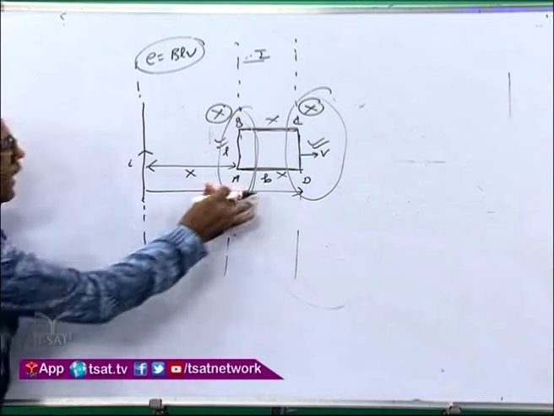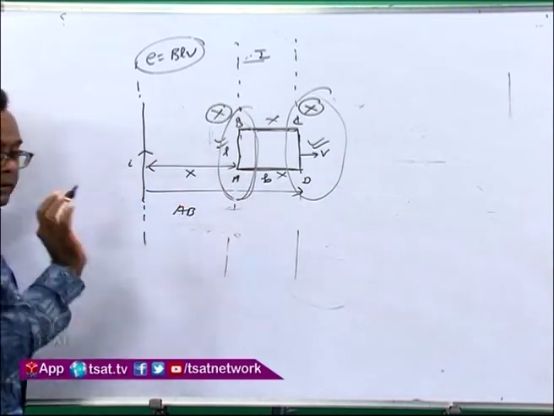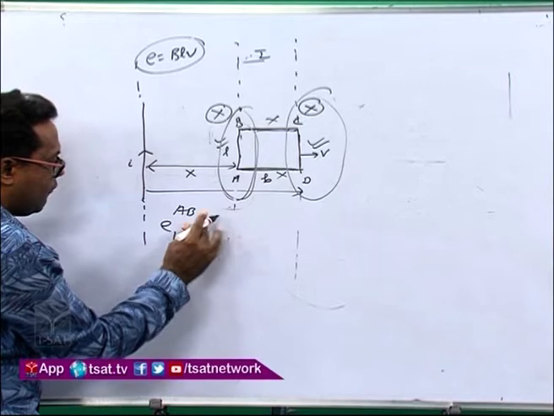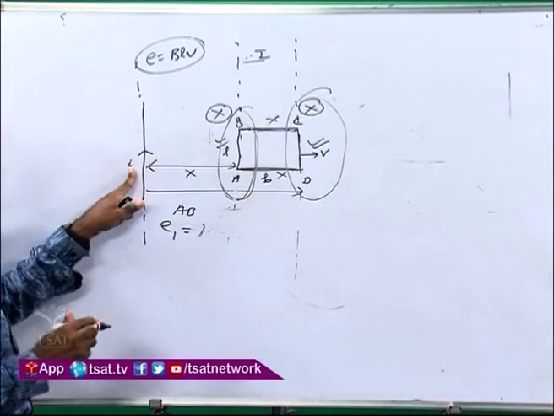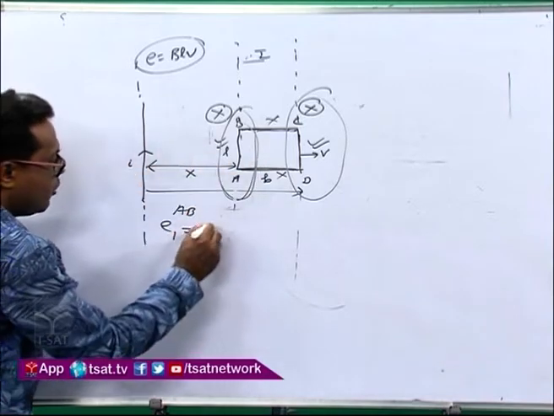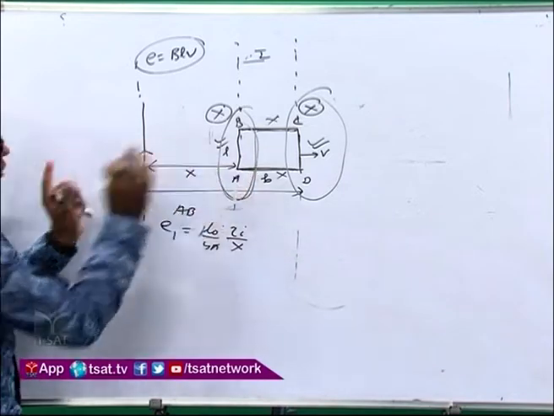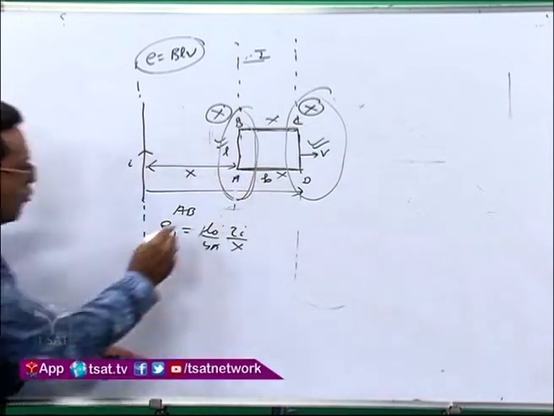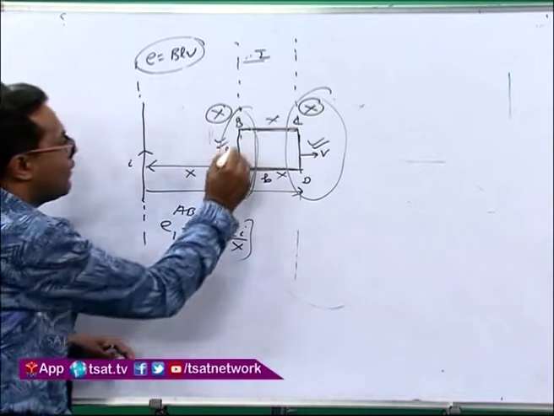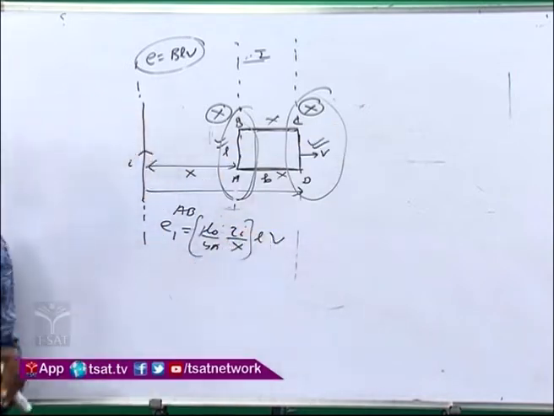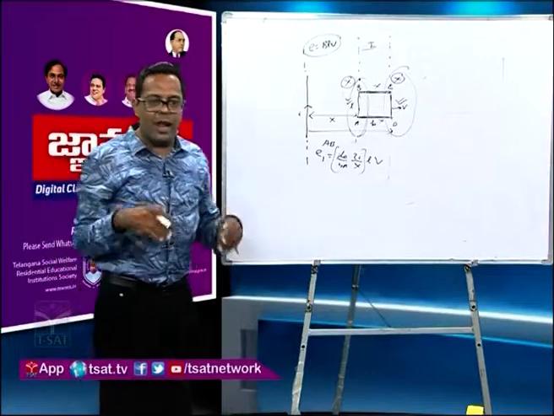Now first start from AB. EMF E1 is equal to B, the uniform magnetic field. What is the magnetic field here due to this current carrying wire? Mu naught upon 4 pi, 2I by x, where this distance is given as x. Then the length is L, and the velocity is the uniform velocity V. This is E1. First I will find the magnitude, then I will go for the direction.